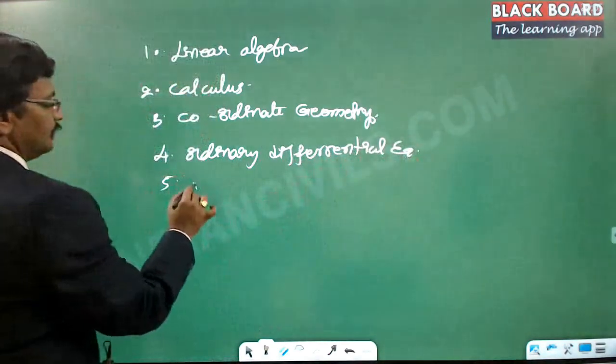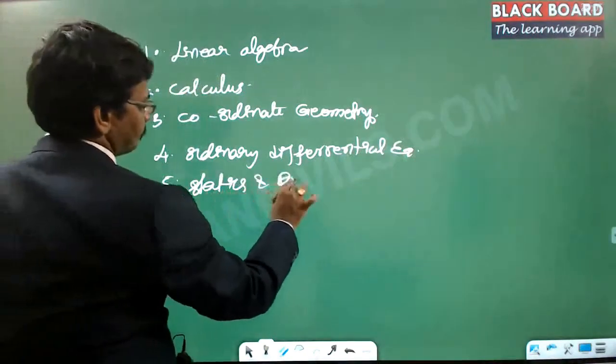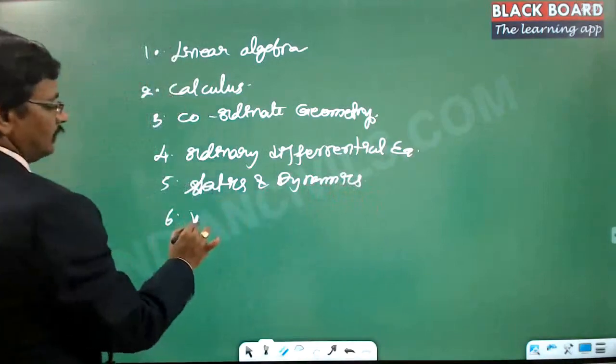The fifth one is statics and dynamics, and the sixth one is vector analysis.